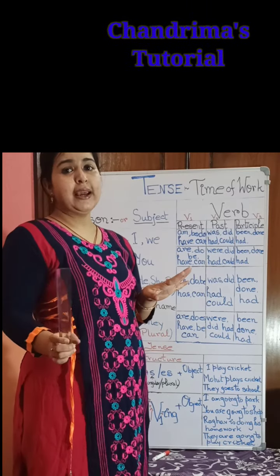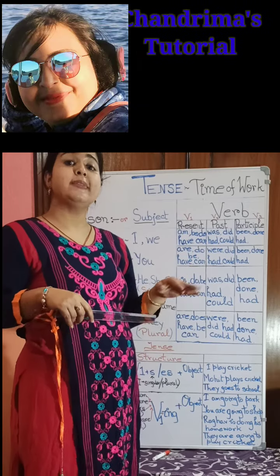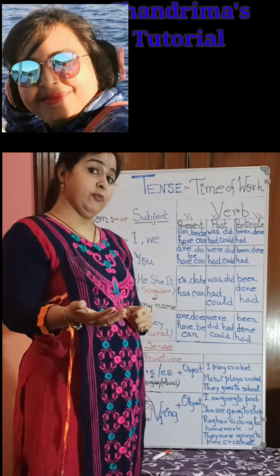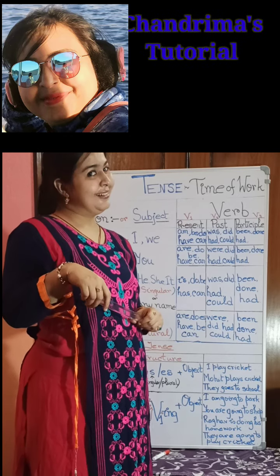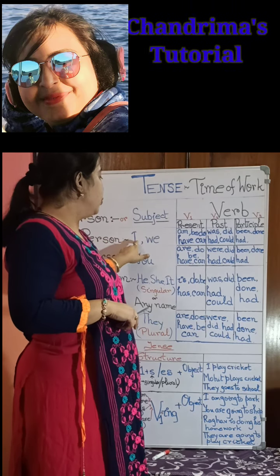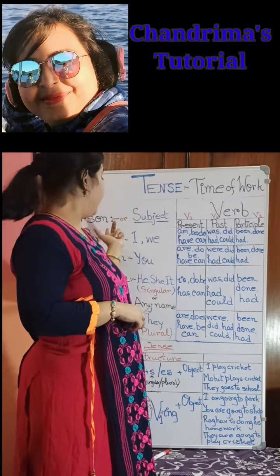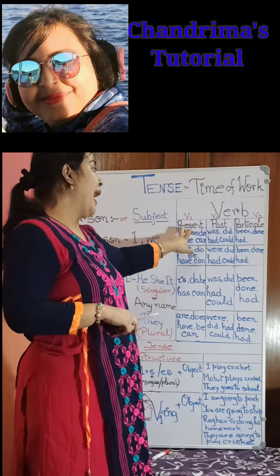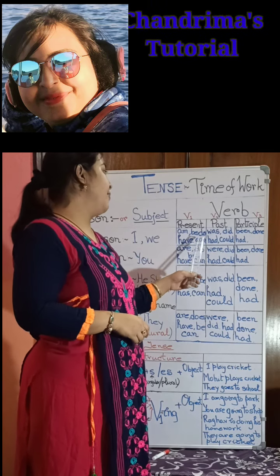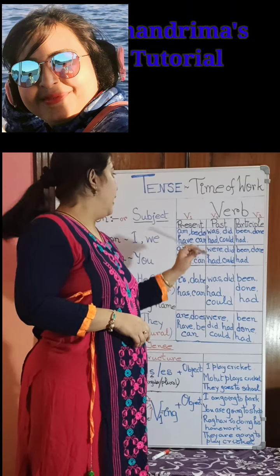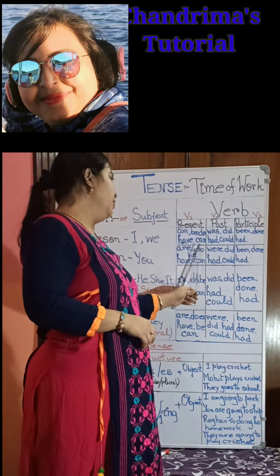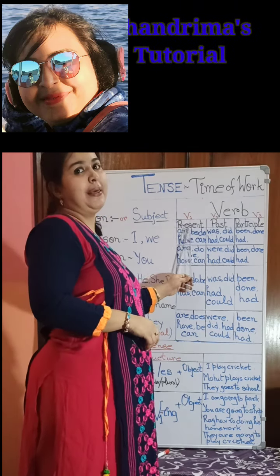So I have already explained person. Now we will see, along with person, what verb we use. A verb is the work we are showing. Along with I or we, that means first person, we use am, be, do, have, can. All these words are verbs and they are in present tense.